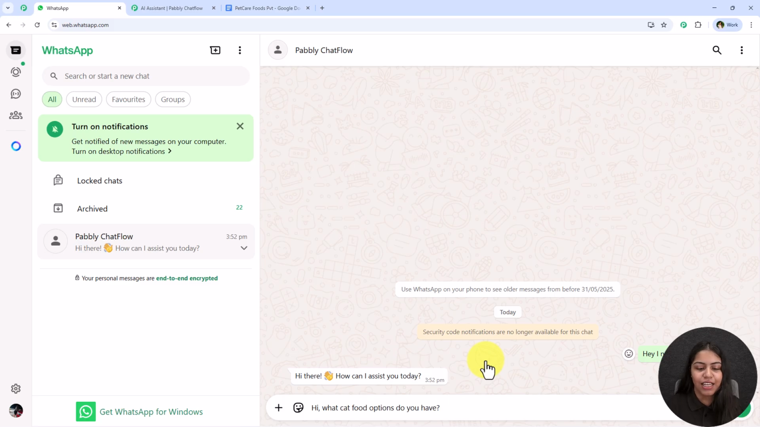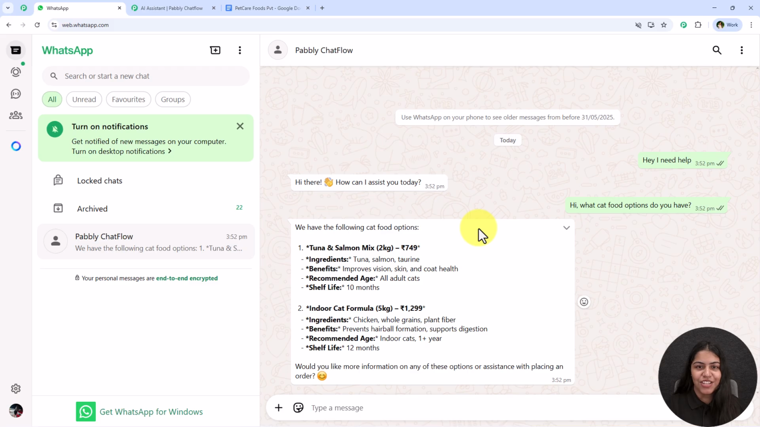So let's ask a question. Hi, what cat food options do you have? And now it is sharing me the cat food options. It's saying we have the following cat food options. Alright, it is also giving me the details of the same cat food.